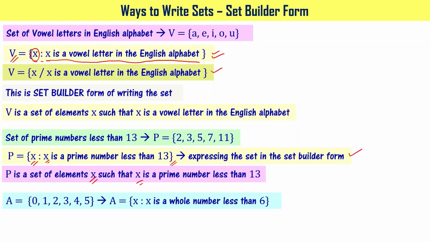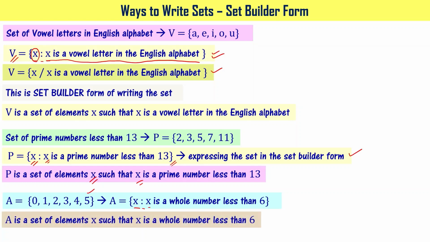A equal to 0, 1, 2, 3, 4, 5. When you write that in roster form, you can write it in set builder form as A equal to X colon X is a whole number less than 6, right? How do you read? A is a set of elements X such that X is a whole number less than 6.